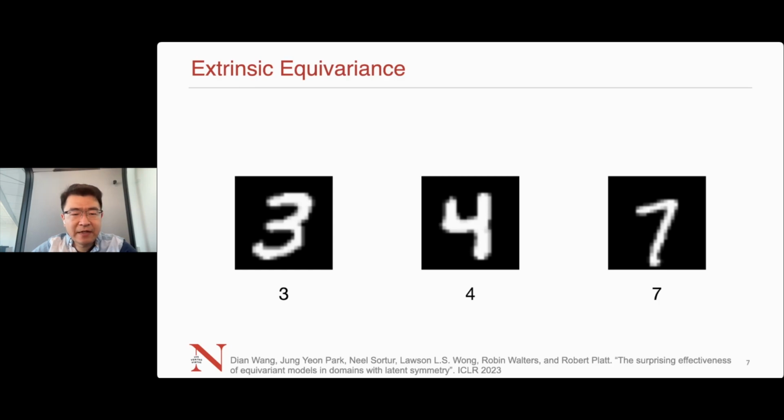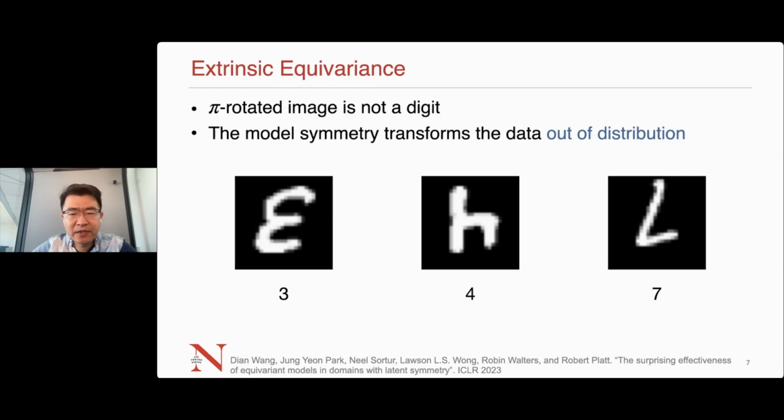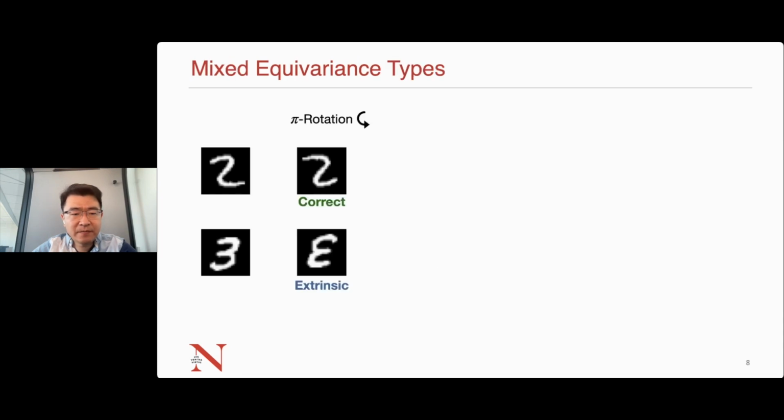For other digits 3, 4, and 7, a pi-rotated image is not a digit, meaning that the model symmetry transforms the data out of distribution. We call this scenario extrinsic equivariance.